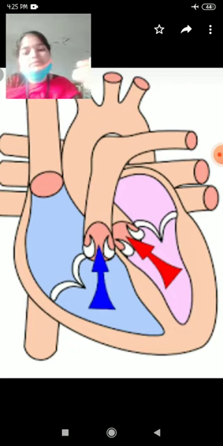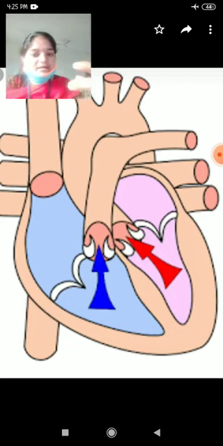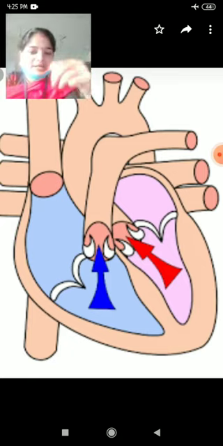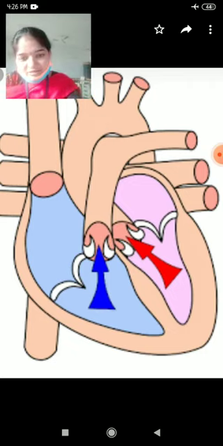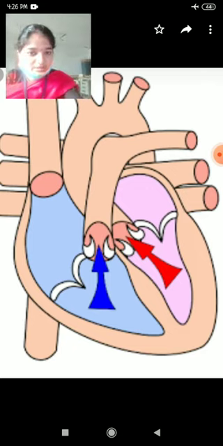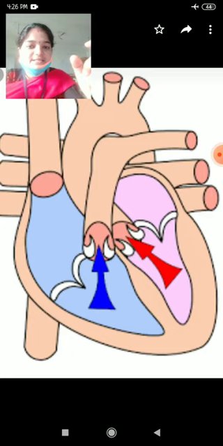When the ventricles contract, the deoxygenated blood from the right ventricle moves to the pulmonary artery, and at the same time the oxygenated blood from the left ventricle moves to the systemic aorta. Immediately their semilunar valves are closed, making a sound dub. Clear?